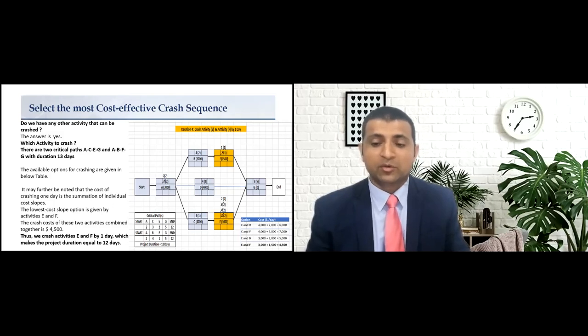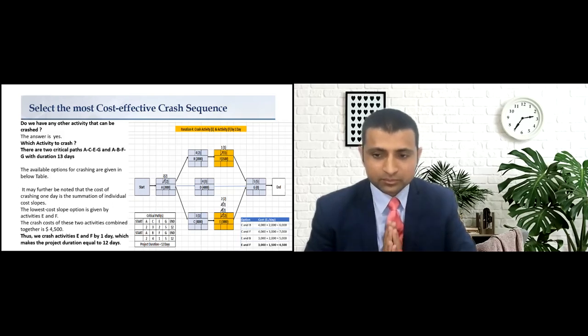Here we have to consider the sum of the cost slopes of both of these activities, if we are going to crash activities E and F together, or E and B, or C and F, or C and B. So we will choose the activity combination where the sum of cost slopes is minimum. That is only E and F.